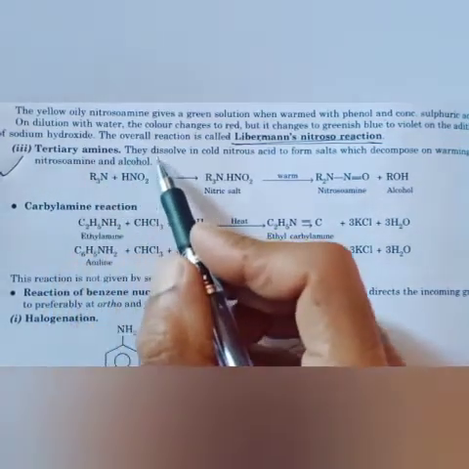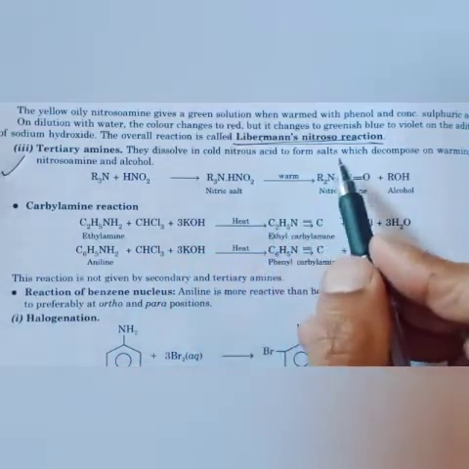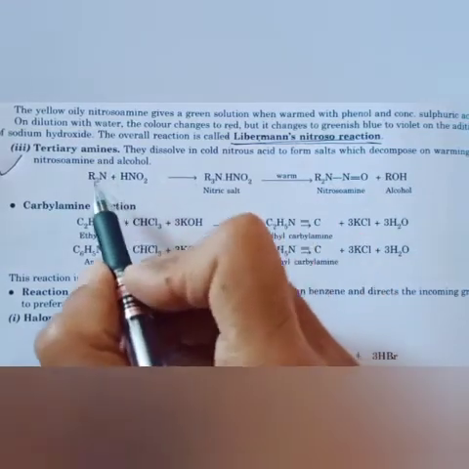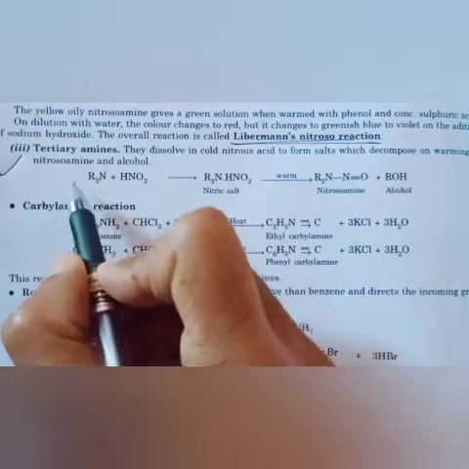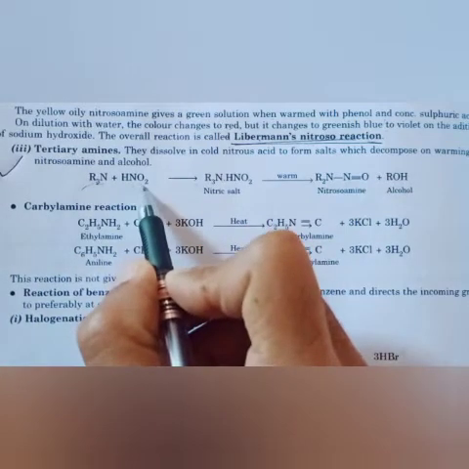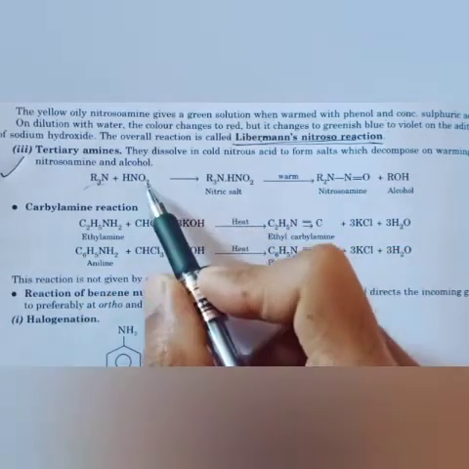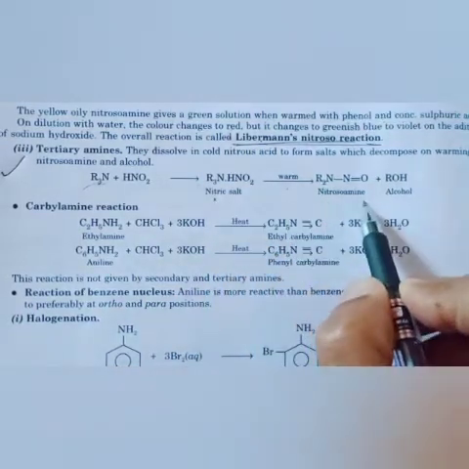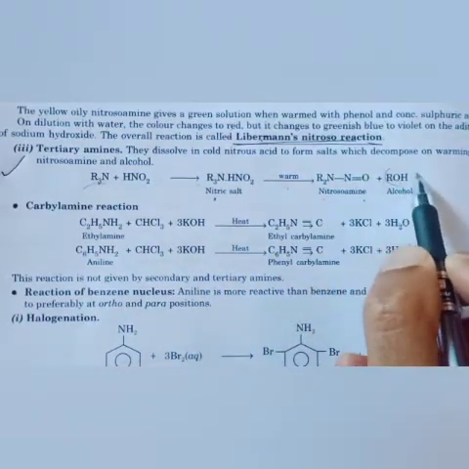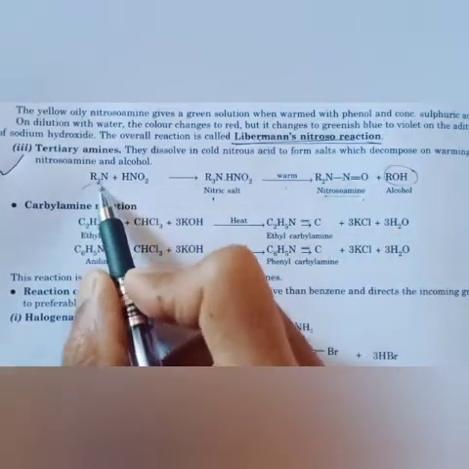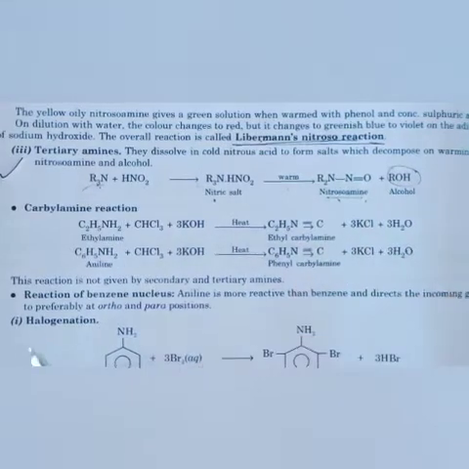Tertiary amines dissolve in cold nitrous acid to form a salt, which decomposes on warming to give nitrosamine and alcohol. So see here, R3N is the tertiary amine. When it reacts with HNO2, it will convert into a nitrite salt, and in warm water it will convert to nitrosamine and give ROH, alcohol, also. It will convert tertiary amine into nitrosamine.